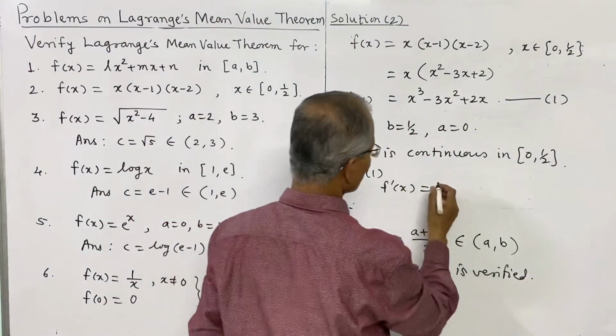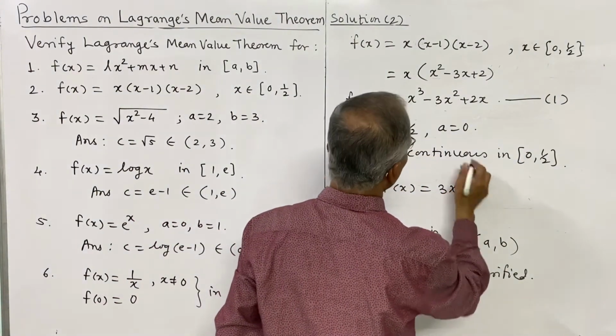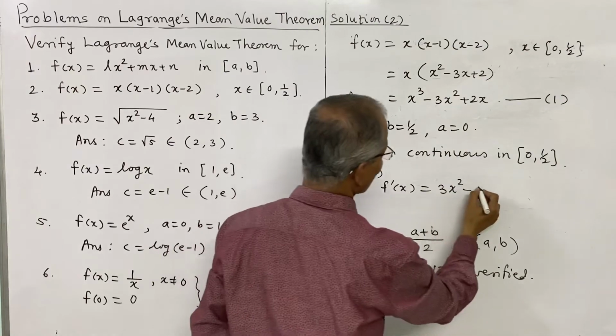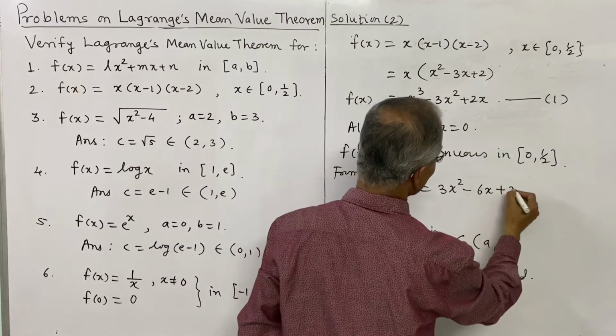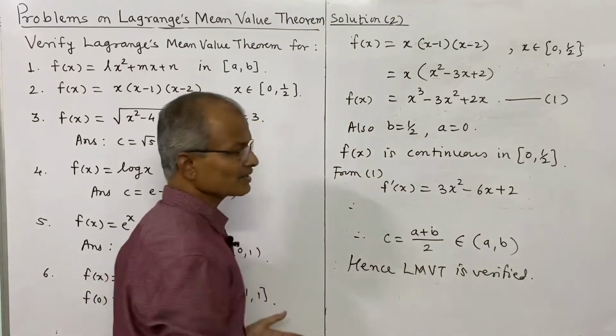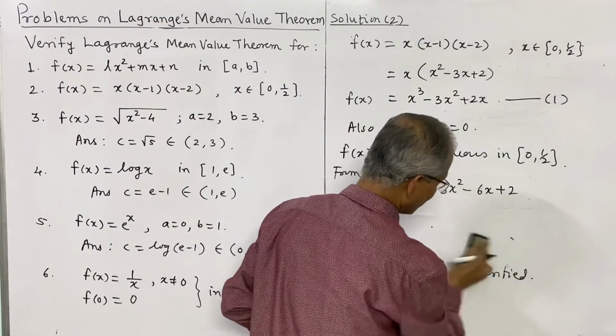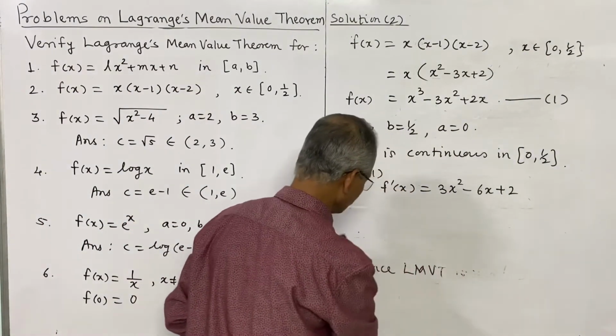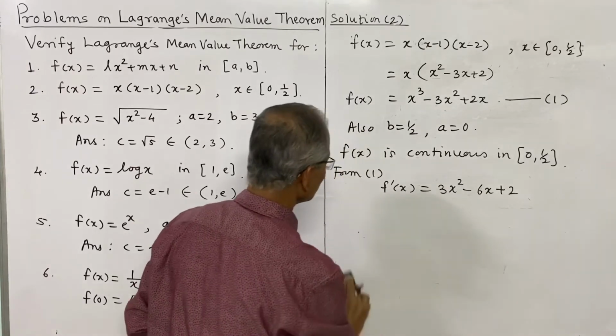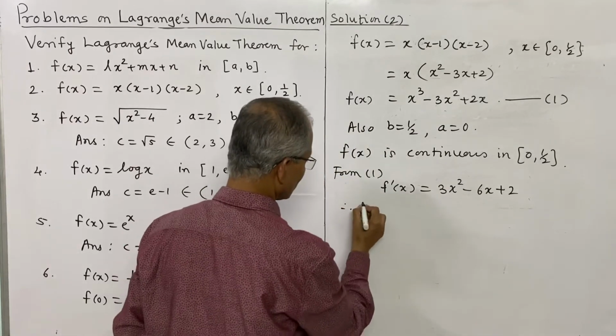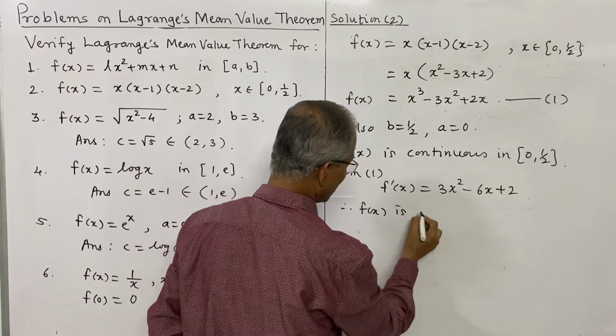Derivative of x cube is 3x square, minus derivative of 3x square, it is 6x, plus 2. So obviously this derivative exists in the open interval 0 to half, and therefore f of x is derivable